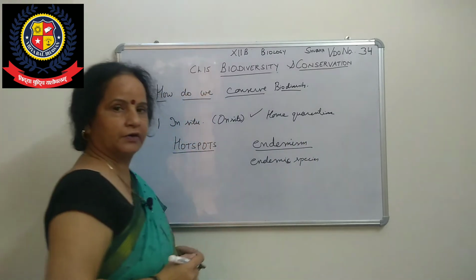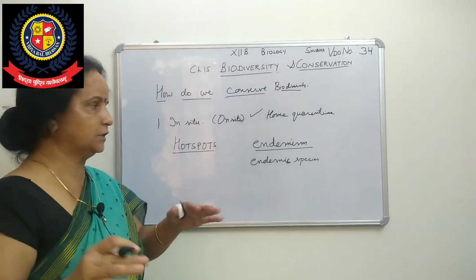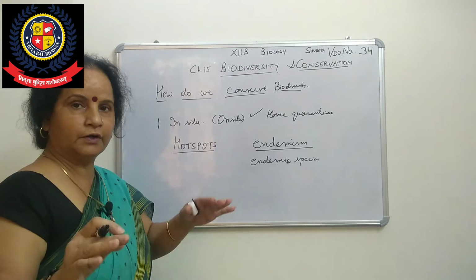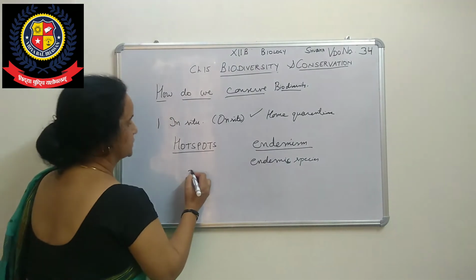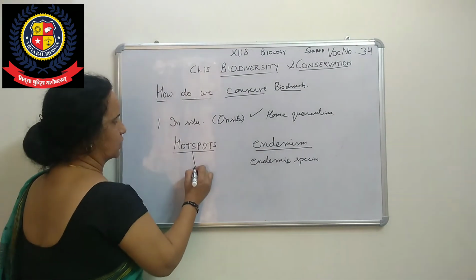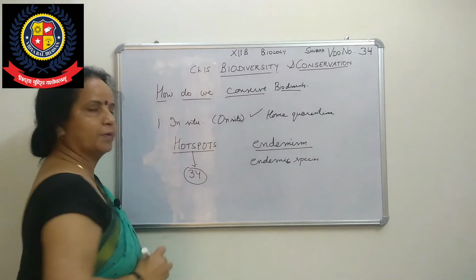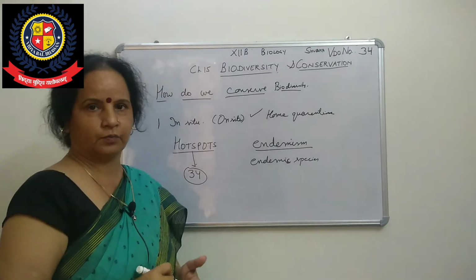In the whole world we have got a total of 34 hot spots. How many? 34 hot spots.